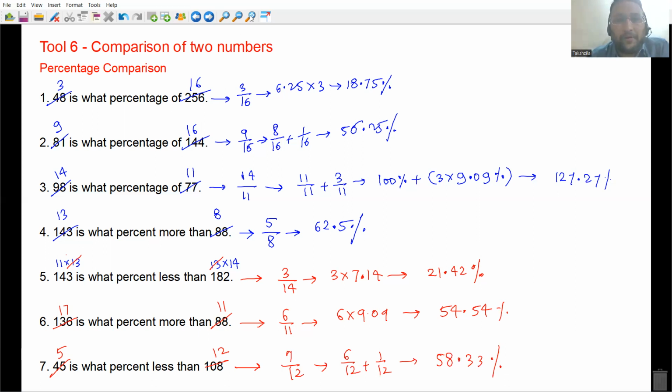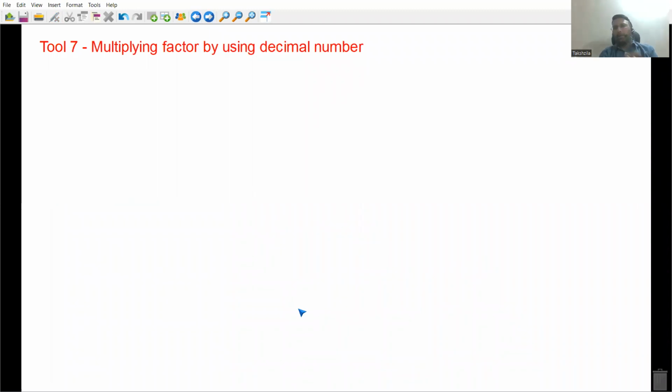This is how you can compare numbers, everyone. So this is tool number 6. Okay. Now let's come to tool number 7. Let's have a look at tool number 7 now. Tool number 7 is multiplying factor with the help of decimal number. Let's have a look at it. What exactly I mean here. So what will the problem statement be here? Let me write the problem statement here.